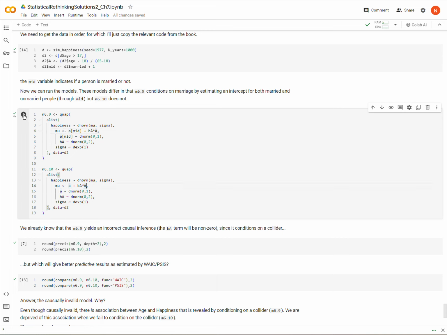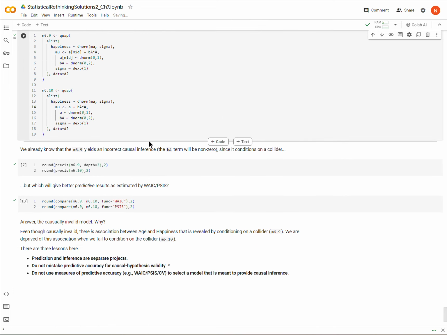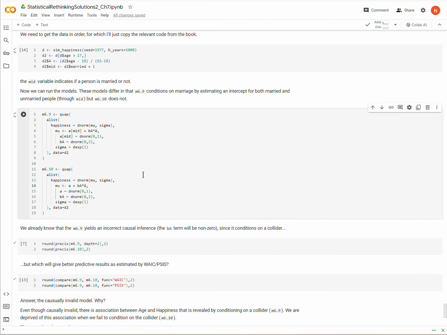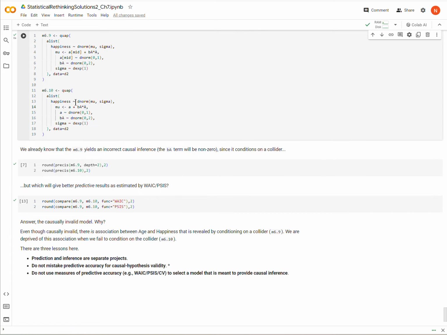All right, so we're going to run these, and we already know, because of how the data is structured, that M6.10 is the one that will give us the correct causal inference, and M6.9 will give us an incorrect causal inference. The way that we will know that is because when we look at the summaries of these two models, M6.9 should give us a non-zero value for BA, which is representing the causal effect of age on happiness.